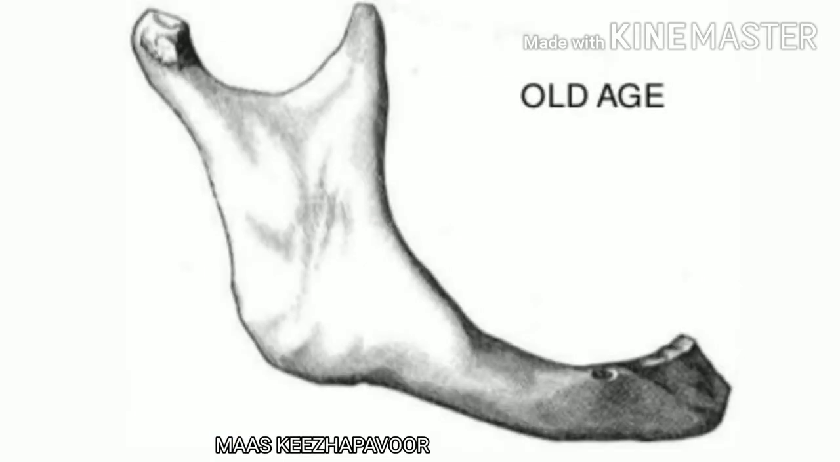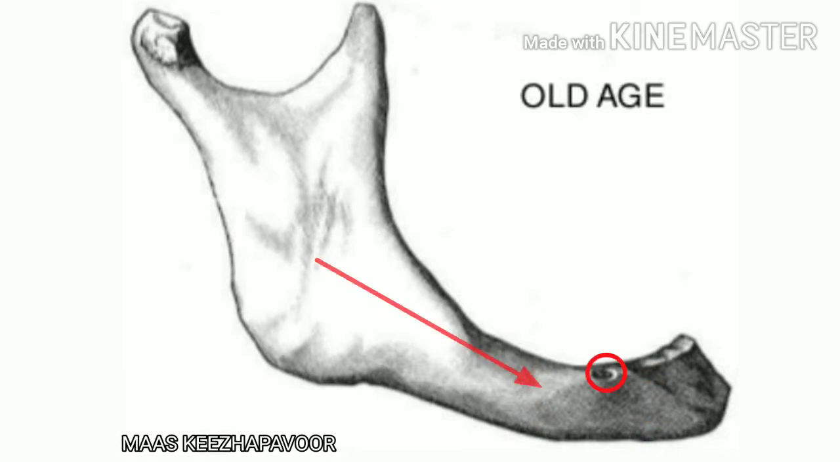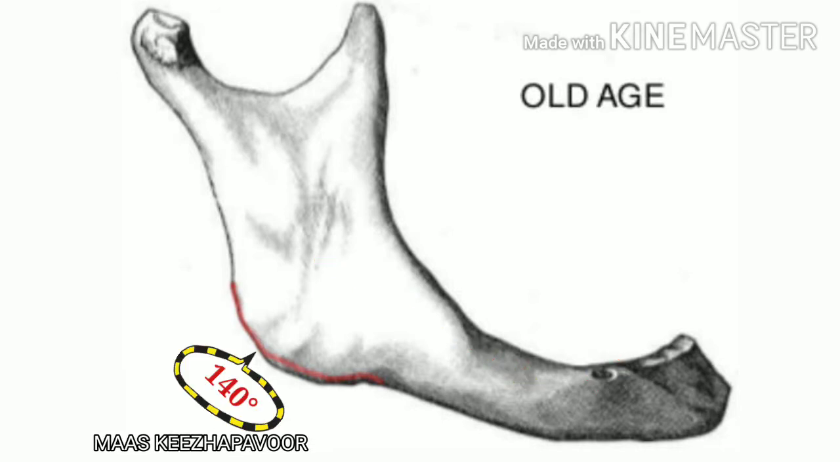Fine. What about the mandible in an elderly person? The body of mandible becomes greatly reduced in size. This is because the alveolar process is absorbed with the loss of teeth, leading to reduction in the height of the mandible. The mandibular canal as well the mental foramen are close to the alveolar border. The angle of mandible is about 140 degree.